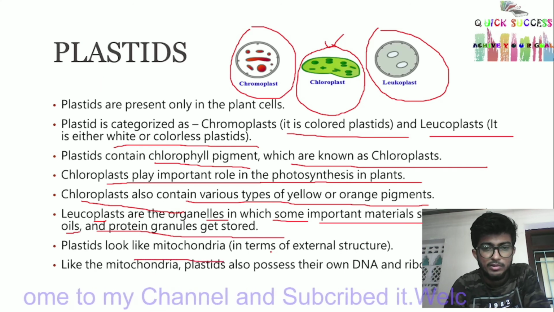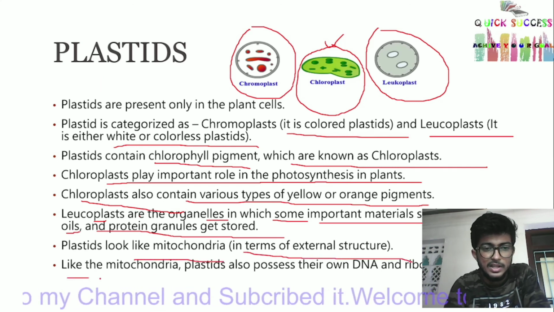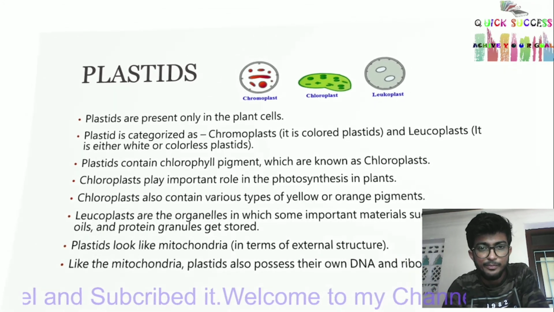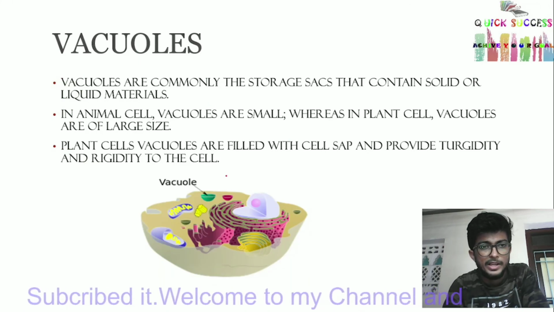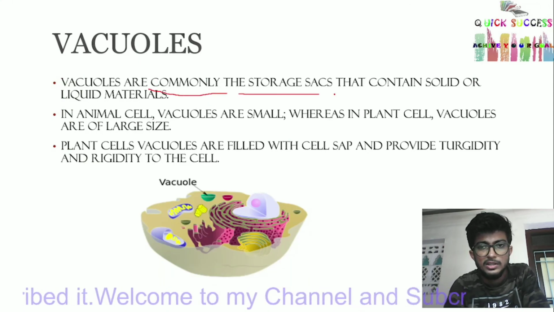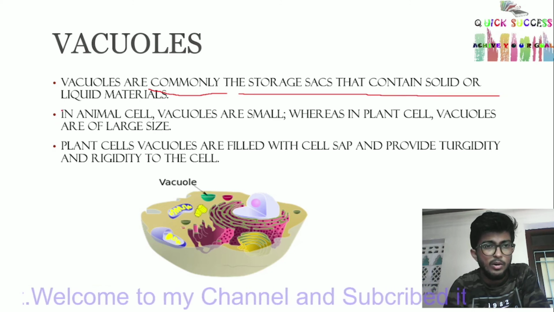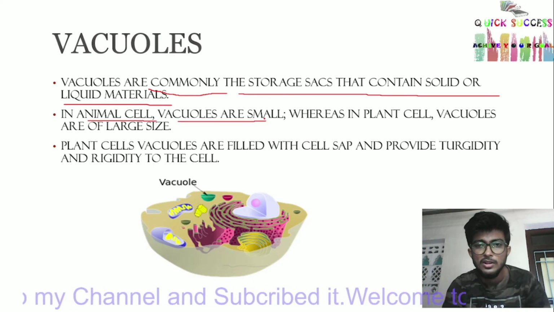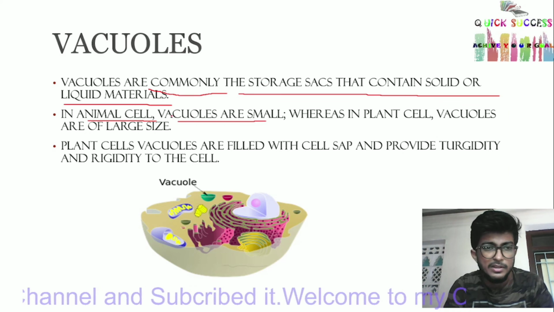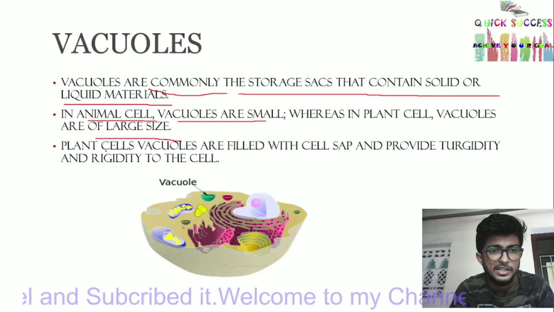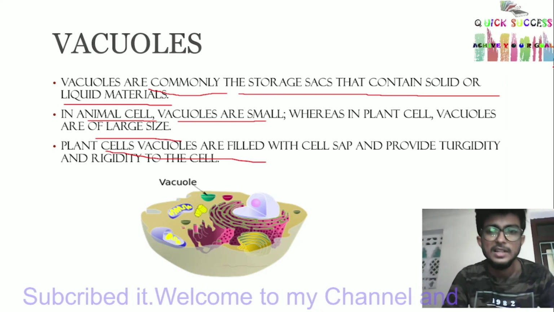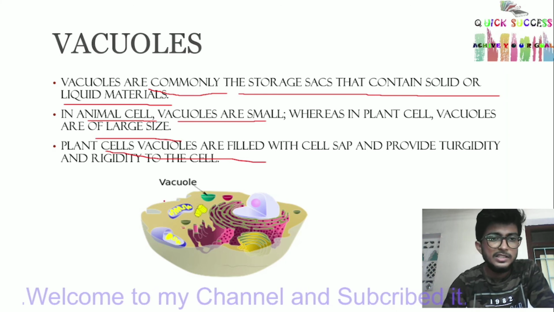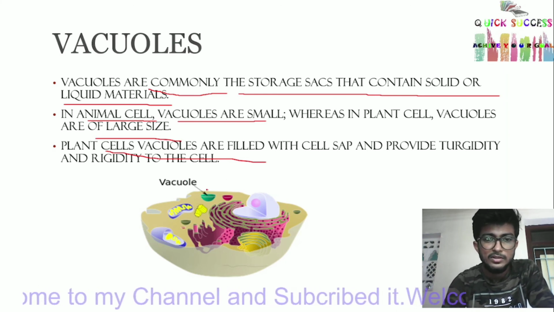Plastids look like mitochondria in terms of external structure. Like the mitochondria, plastids also possess their own DNA and ribosomes. Vacuoles. Vacuoles are storage sacs that contain solid or liquid materials. In animal cells, vacuoles are small, whereas in plant cells vacuoles are of large size. Plant cell vacuoles are filled with cell sap and provide turgidity and rigidity to the cell. This is called vacuole.